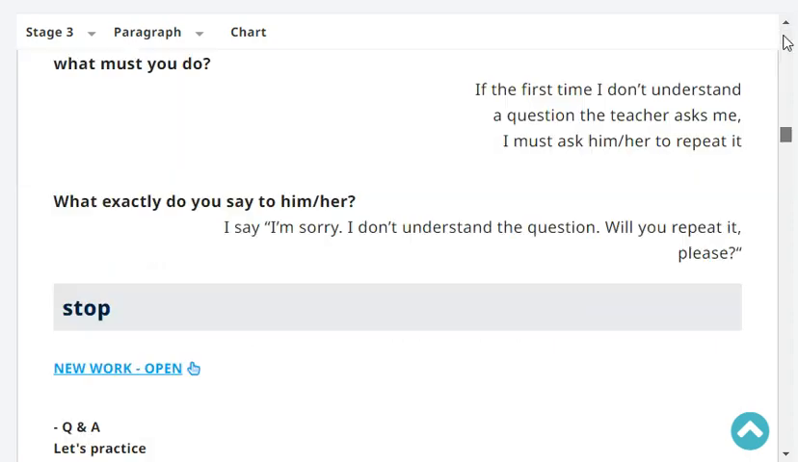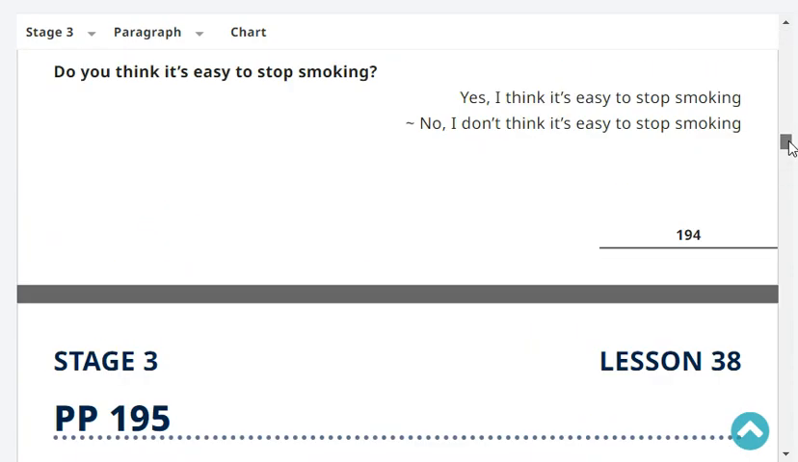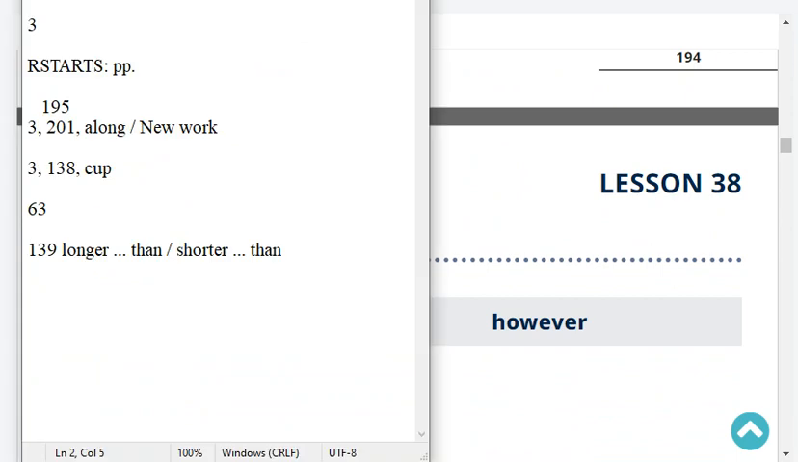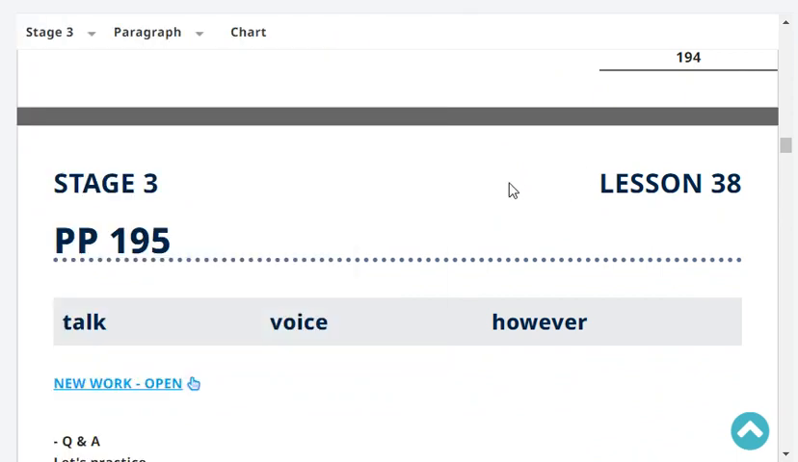As we are at stage 3, paragraph page 201. Last headword was along, new work type of lesson. Okay, so let's start with revision.